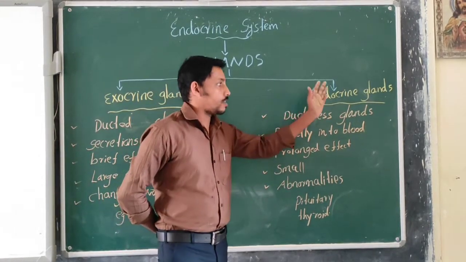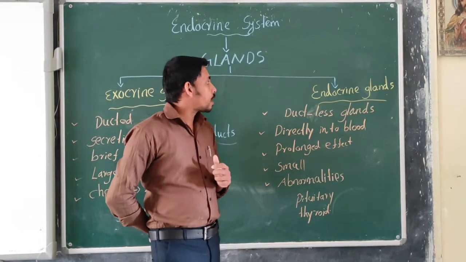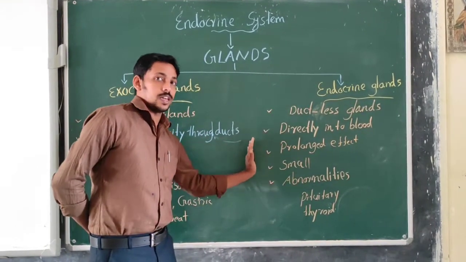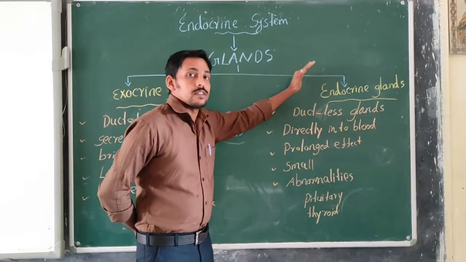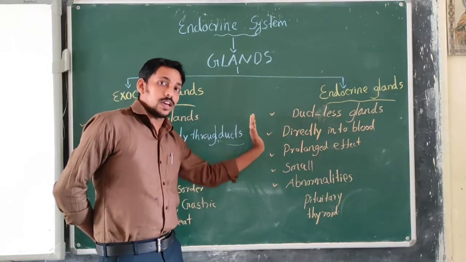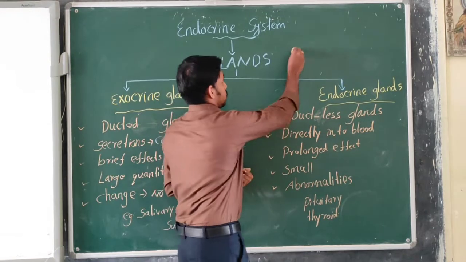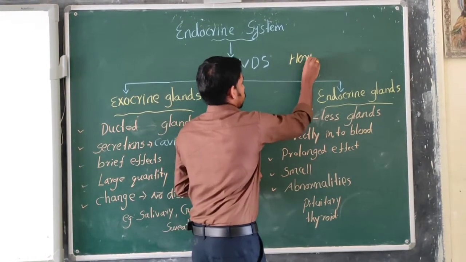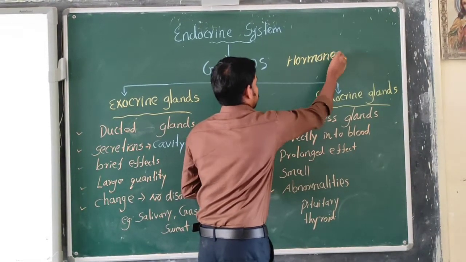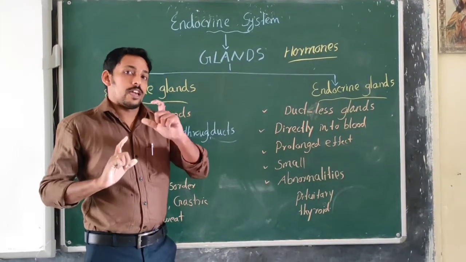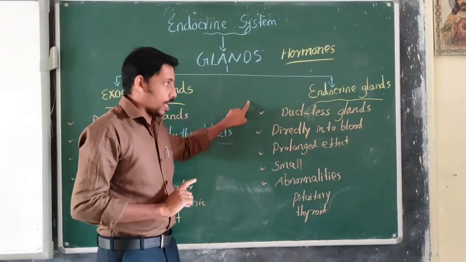The pituitary gland, thyroid gland, all these are examples for what? The endocrine glands. We have to study about the secretions of these endocrine glands. The secretions of the endocrine glands are known as what? The hormones. So in this chapter, we are studying more about the endocrine glands.